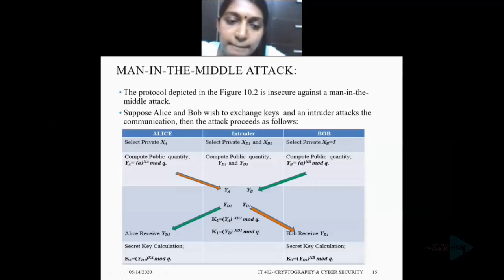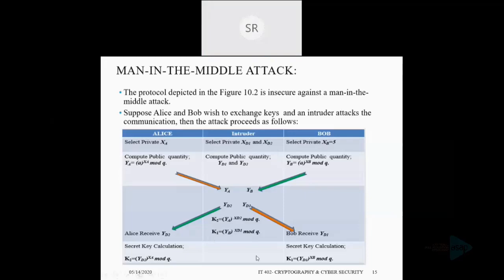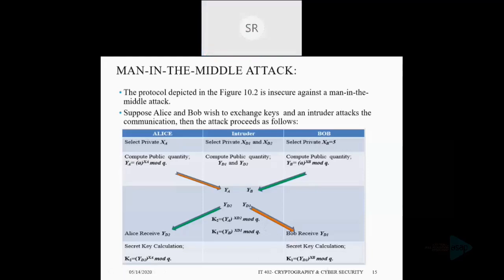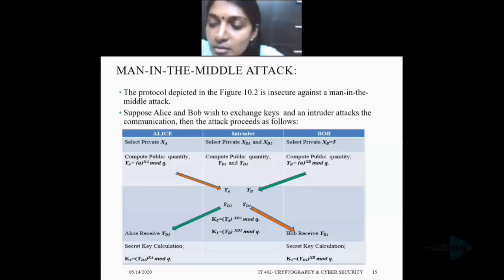Here the calculation of K2 by Alice and the intruder produces the same result, that means both K2 are the same. Similarly, the calculation of K1 by both Bob and the intruder produces the same result, that means both K1 are the same.